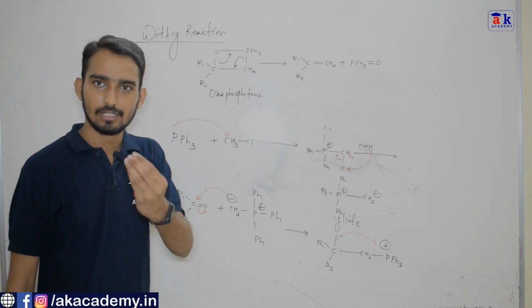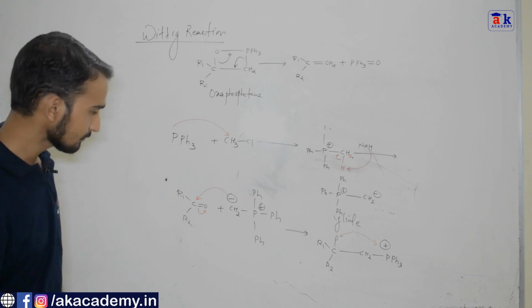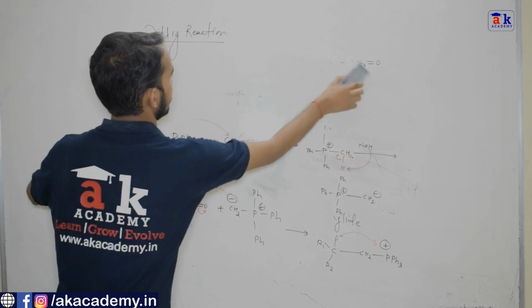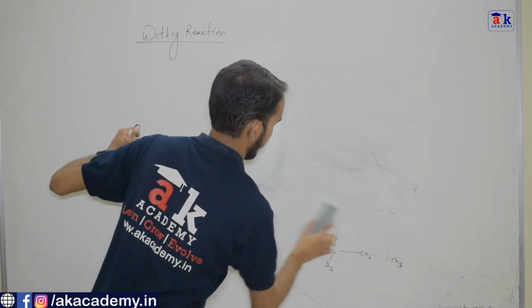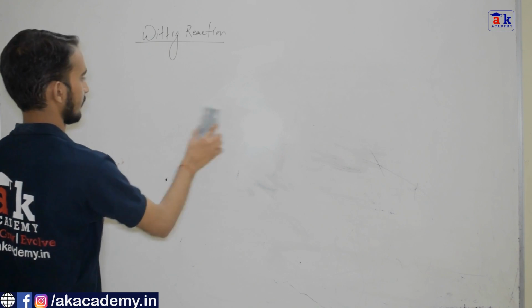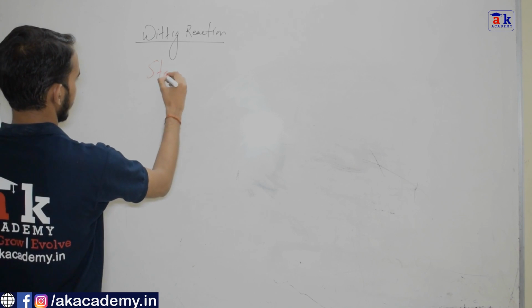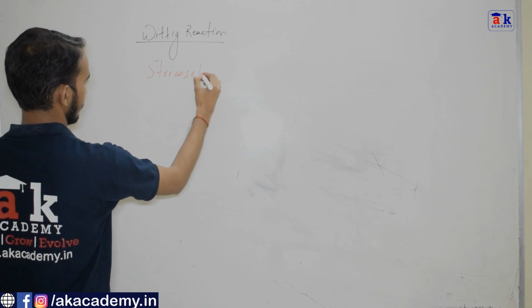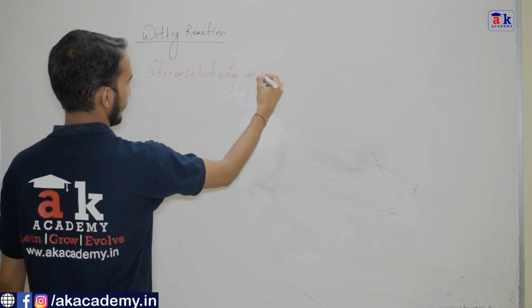So let us discuss stereoselectivity in the Wittig reaction.